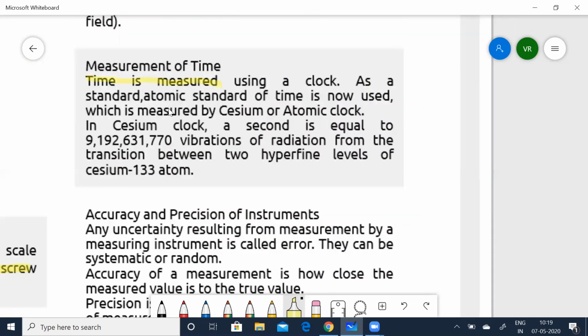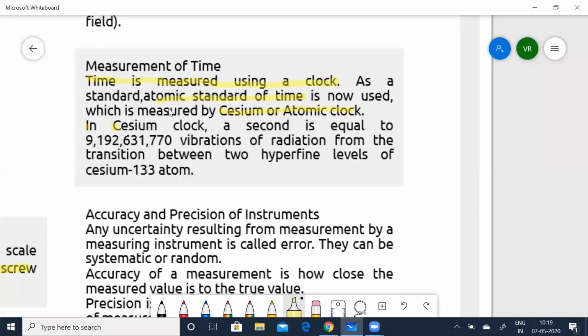Time is measured using a clock with an atomic standard of time. Nowadays we use the atomic standard of time. The atom used is the cesium atom, in the atomic clock. Generally when we use clocks, there is always a gain or loss of seconds. So you might wonder why we are using the atomic clock.